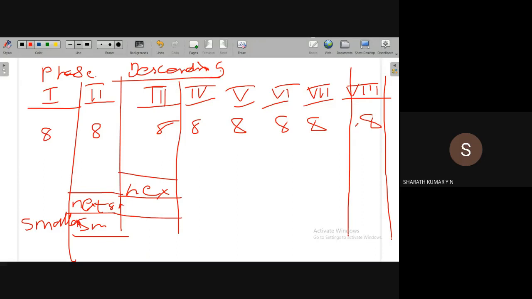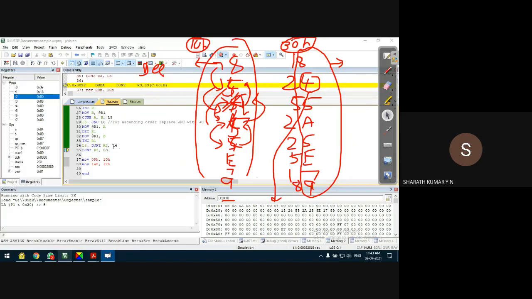That is, the largest will be in the first location, that is location number 10, and the smallest will be in the last location, that is 17H. At location 17H, there is the smallest number. At location 10H, there is the largest number. Did you understand this? So now I have completed the first phase. You can find the smallest in location 17H.